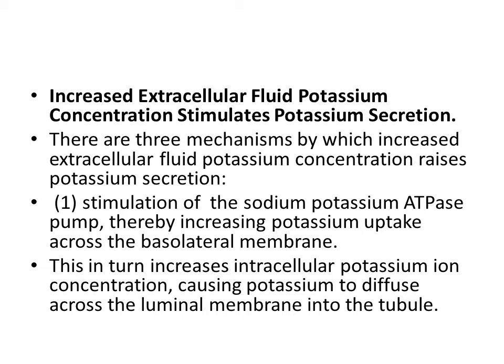Once the activity of the sodium potassium ATPase pump is increased, it will move sodium out of the cell and potassium into the cell from the interstitium, raising the concentration of potassium ions inside the cell. Number two, this obviously increases the gradient for potassium movement from the renal interstitium to the inside of the cell, and by doing this it prevents the back leak of potassium across the basolateral membrane.